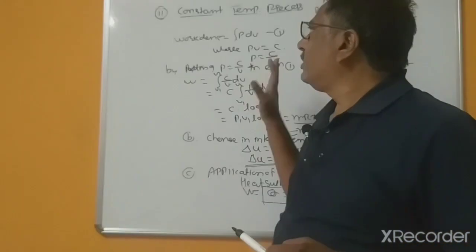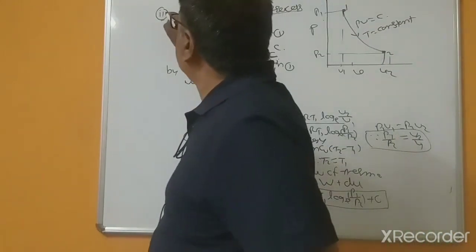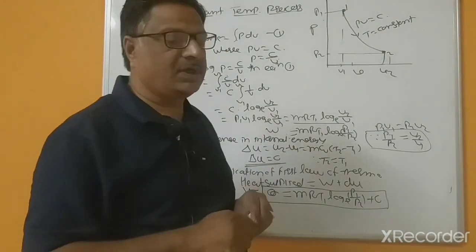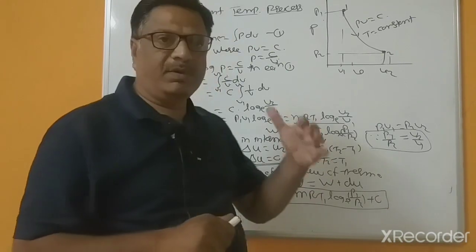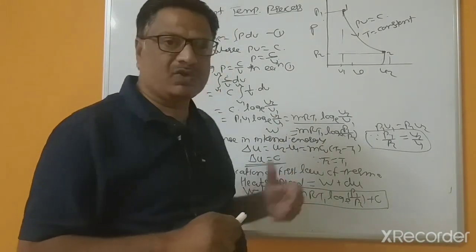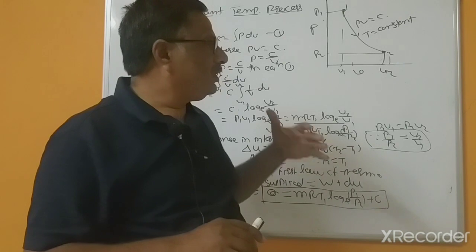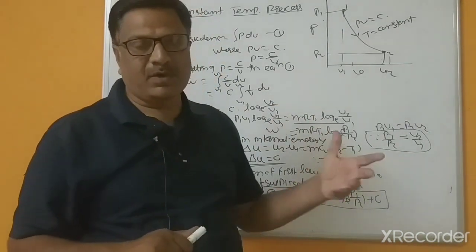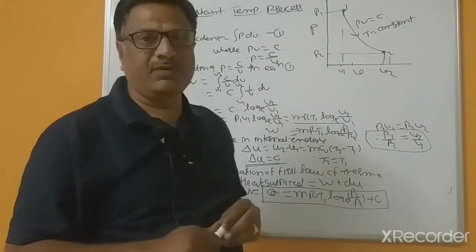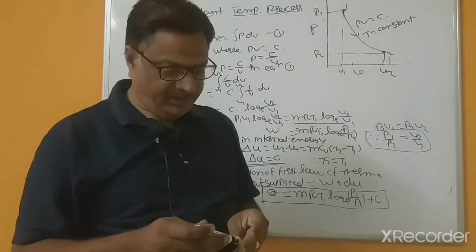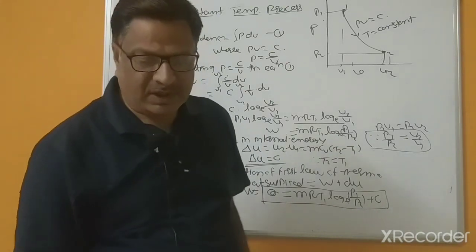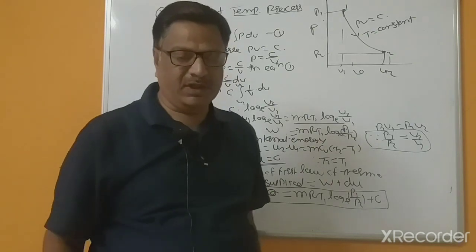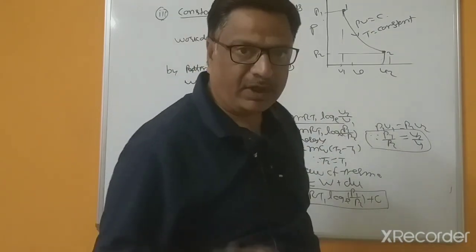Today I completed the constant volume process, constant pressure process, and constant temperature process. Due to limitations of time, today I will stop here and will continue with the remaining processes, the reversible adiabatic process and the polytropic process. After that we can see some of the problems related to the processes of ideal gases. So today I stop here and will continue the remaining portions in the next class. Thank you.